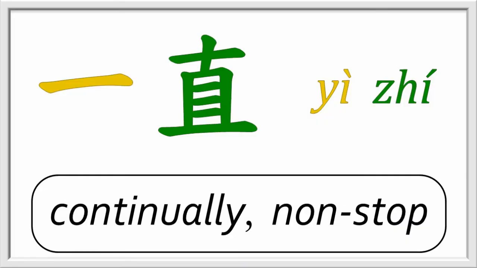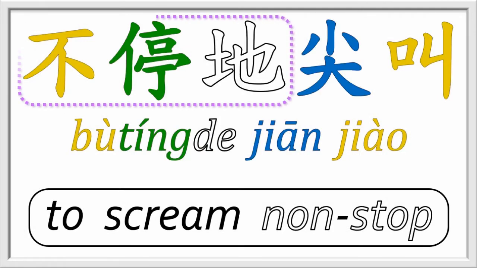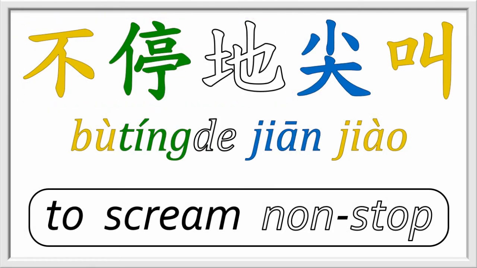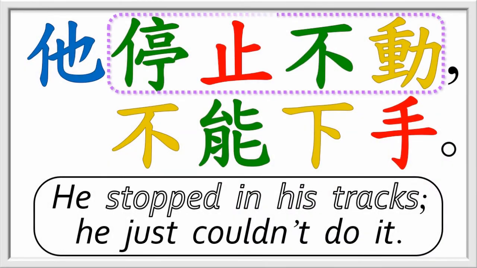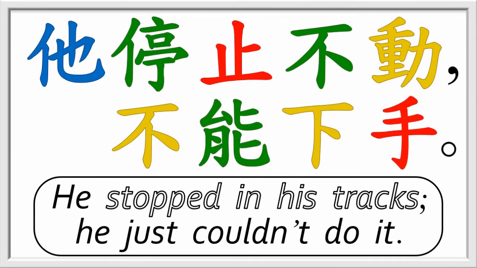Another way to say non-stop, besides 一直 in lesson 8, is 不停的. So, 不停的尖叫 means non-stop screaming. And a good way to say stop dead in your tracks is 停止不动, as in 他停止不动, 不能下手. He stopped in his tracks. He couldn't go through with it.